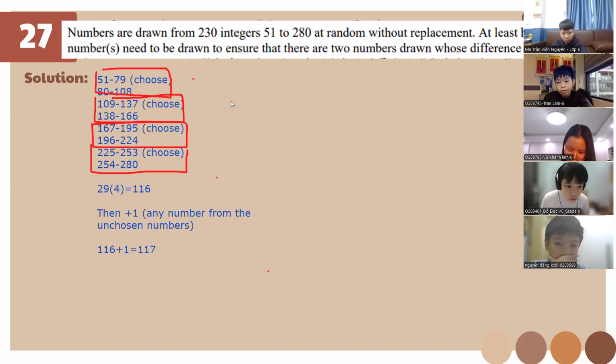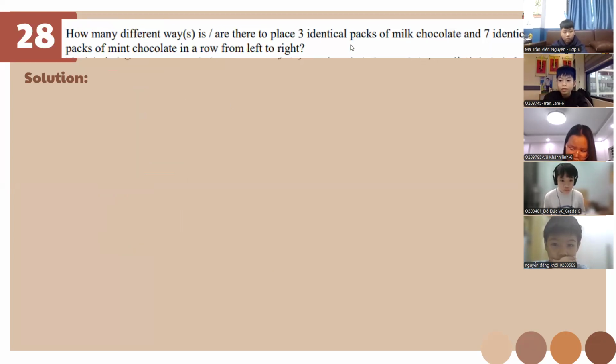So this one, class, what is our viable solution for this one? What is the combination that we're gonna be using? Is it 7C3, 7 combination of 3, or not? 3 plus 7, combination of 3. So it's gonna be 10C3, right? So let's do this.